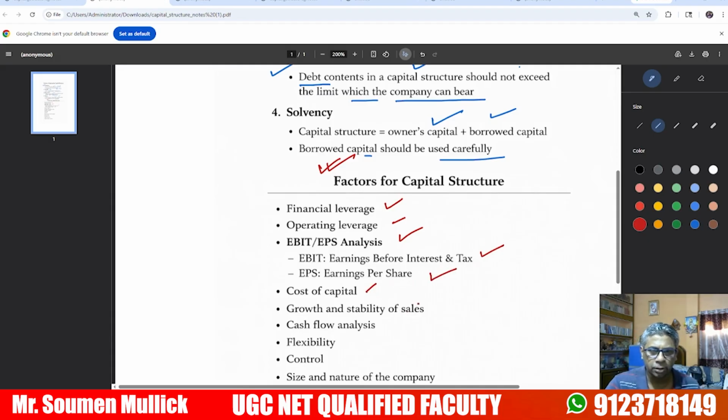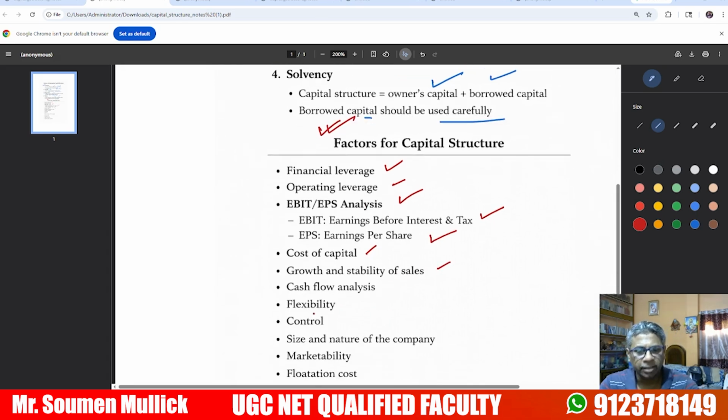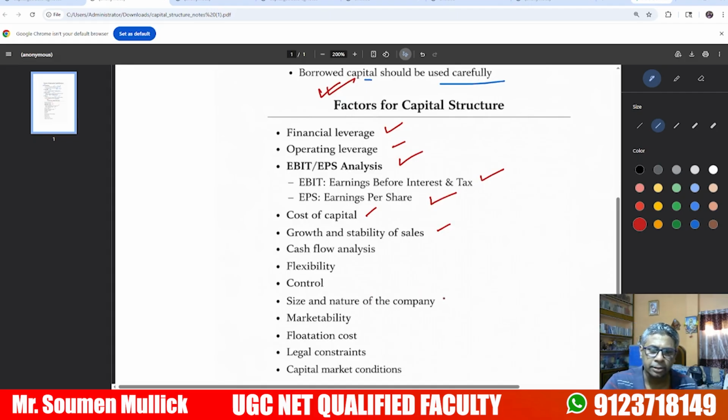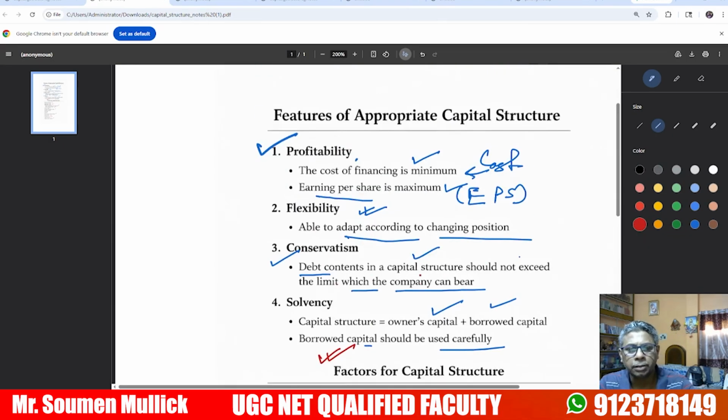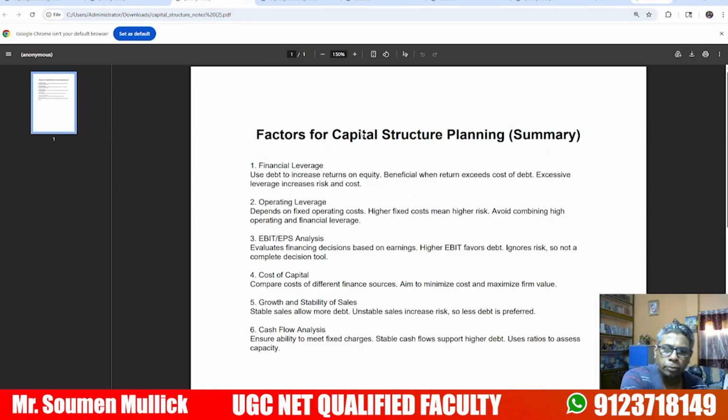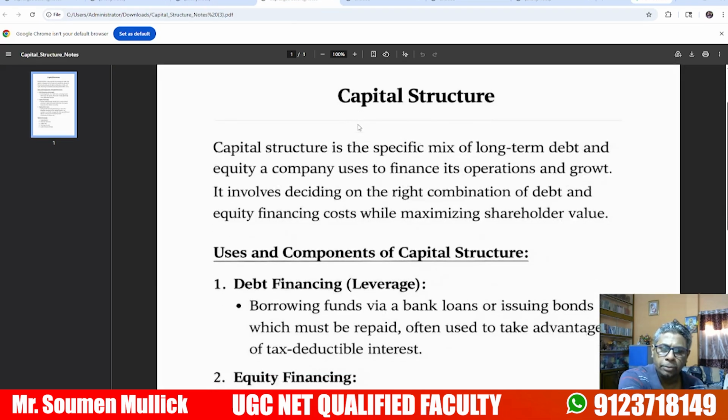Other factors are cost of capital, growth and stability of sales, cash flow analysis, flexibility, control, size and nature of the company, marketability, flotation cost, legal constraints and capital market conditions. These are the important factors of capital structure. We have to remember these factors, and the detailed analysis of financial leverage and operating leverage will come later.